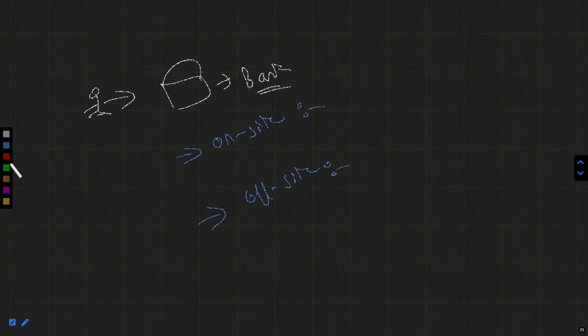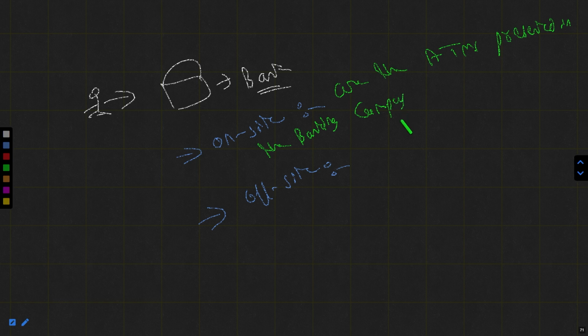On-site ATMs are the ATMs present in the banking campus. Off-site ATMs are the ATMs present outside the banking campus.